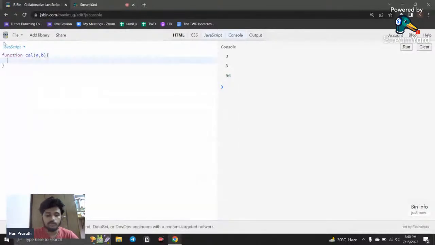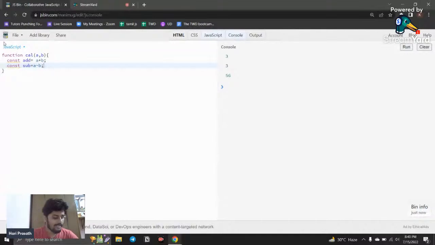There are two parameters passed here, and here I declare const add is equal to a plus b. And I declare another variable, subtraction is equal to a minus b, something like this. What other arithmetic operation do you feel I can give? No problem with that. I am giving two things.